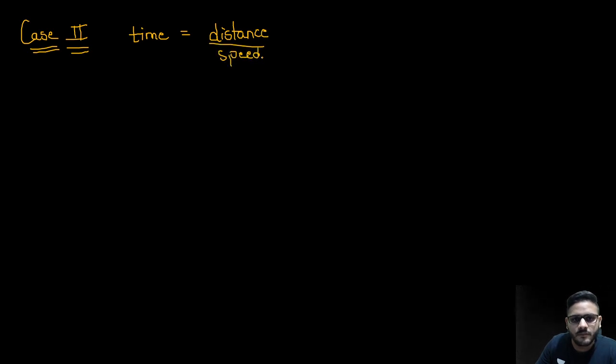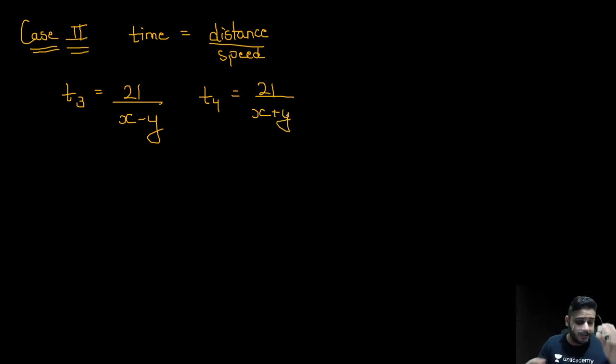चलो अब हम जाते हैं केस 2 के तरफ. So now case 2, again time is equal to distance upon speed. तो t3 क्या हो जाएगा, how much is the distance, 21 for both, so 21 upon x minus y. t4 will be 21 upon x plus y. रिटर्न का मतलब वही हुआ.